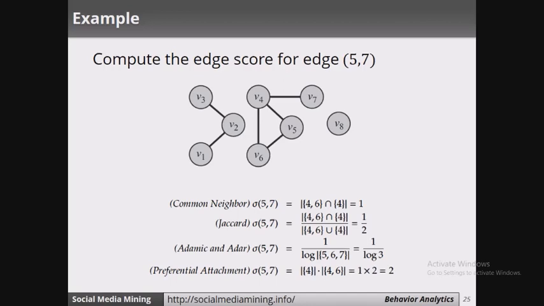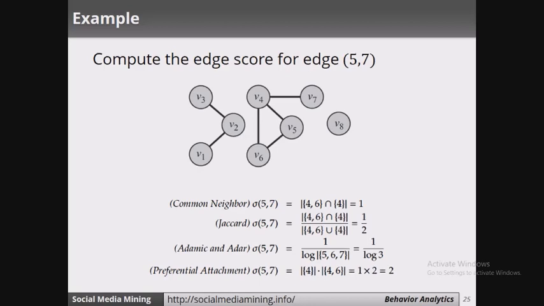Then based on Jaccard similarity, sigma(5, 7) is equal to the neighbors of 5 intersection neighbors of 7 divided by the neighbors of 5 union neighbors of 7. The intersection gives the value 1 and the union gives the value 2. So based on Jaccard similarity, the edge score is 1 by 2.